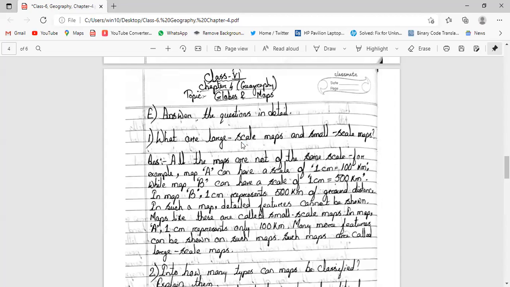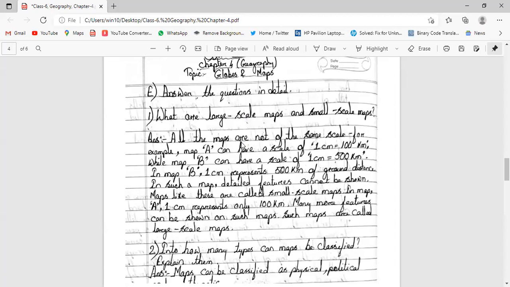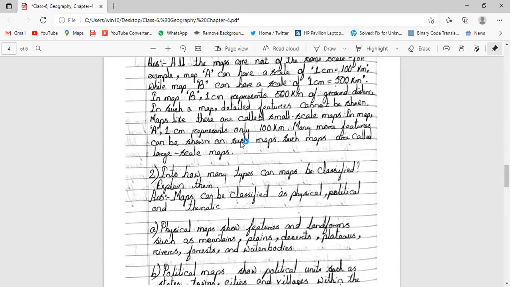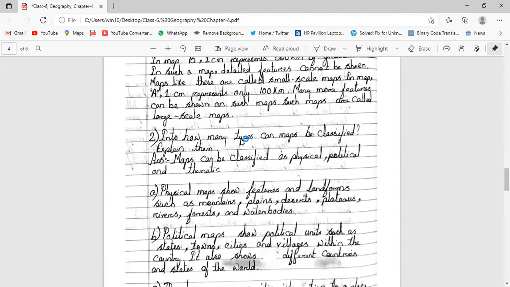In map A, 1 centimeter represents only 100 kilometers. Many more features can be shown on such maps. Such maps are called what? Large scale maps. The next question: into how many types can maps be classified? Maps can be classified as physical, political, and thematic maps, you can write that there.